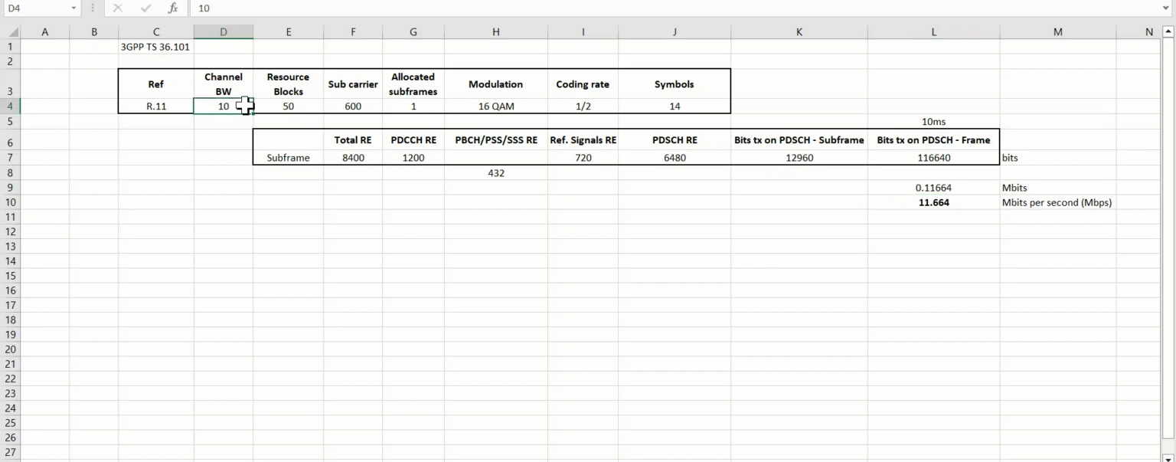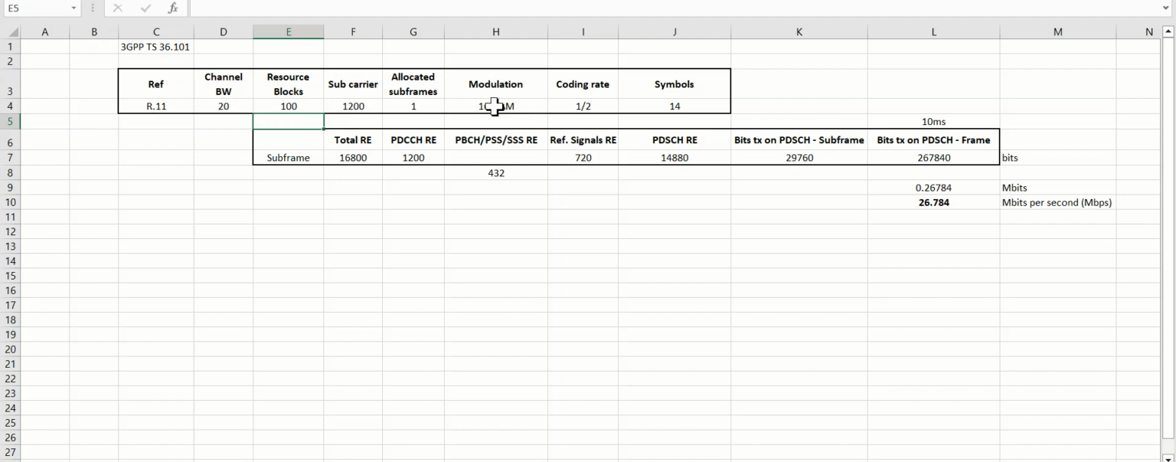Say for example, if we are going to increase our bandwidth from 10 to 20, in that case what will happen? In that case your resource blocks will increase by twice, and in that case your throughput will almost get doubled. Considering that all other factors, be it the modulation, coding rate, and the number of allocation of resources to the PDCCH or the reference signals are same. But that is not the scenario always.